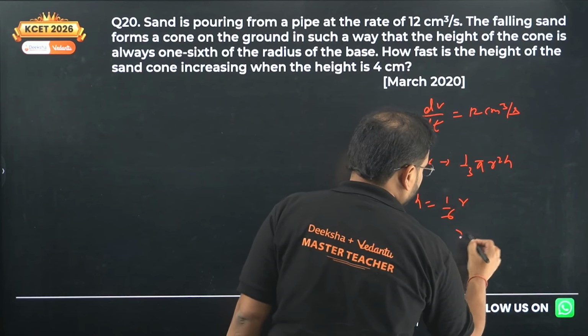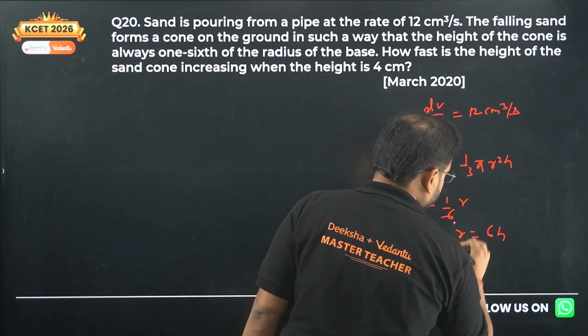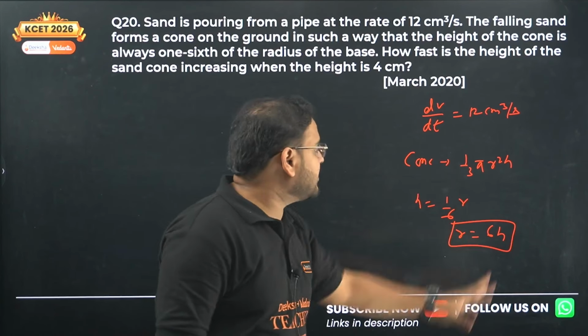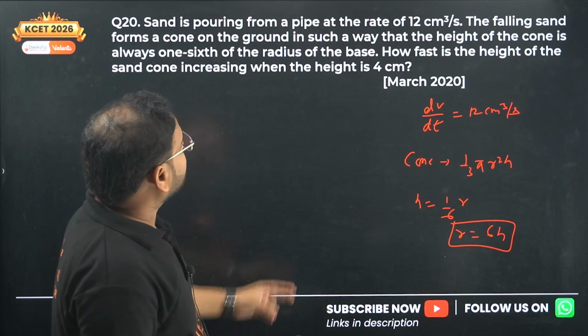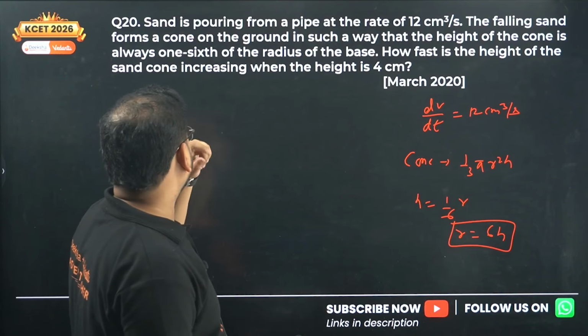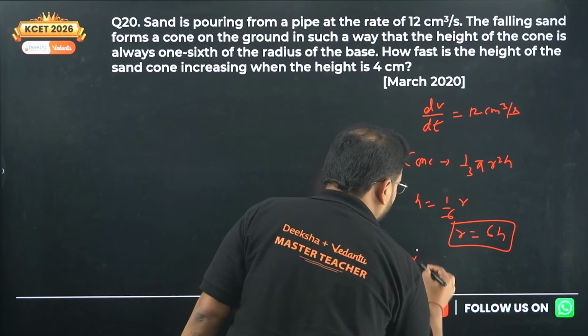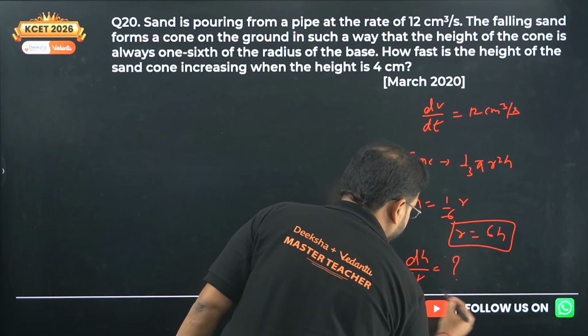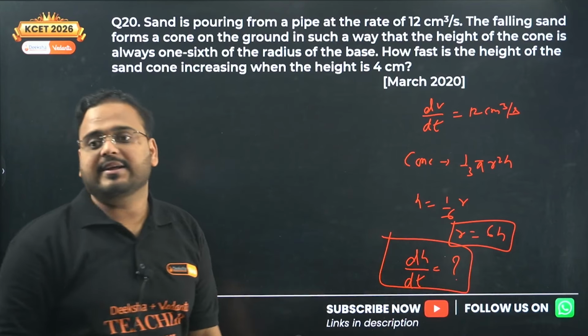Okay, so I get the value of r as 6h. Super. We got one variable form also, because we can replace r by 6h. Now what are they saying? How fast is the height of the sand increasing? They're asking us the value of dh by dt.